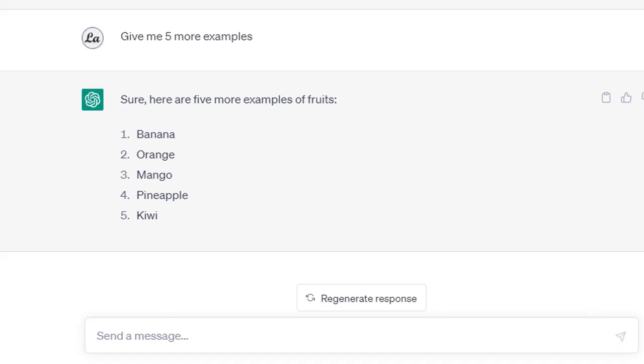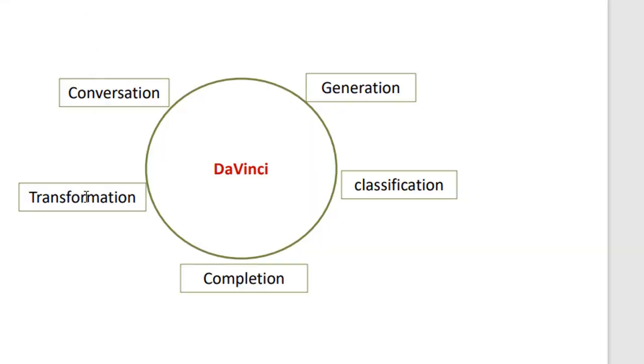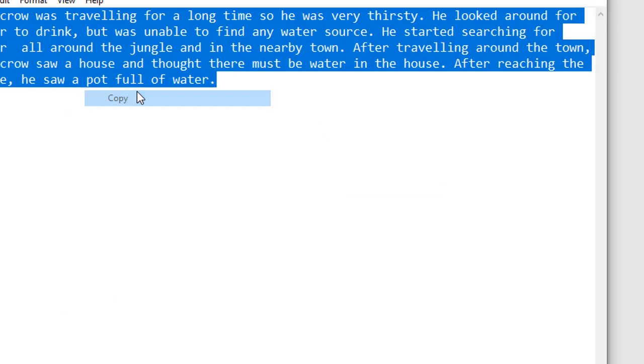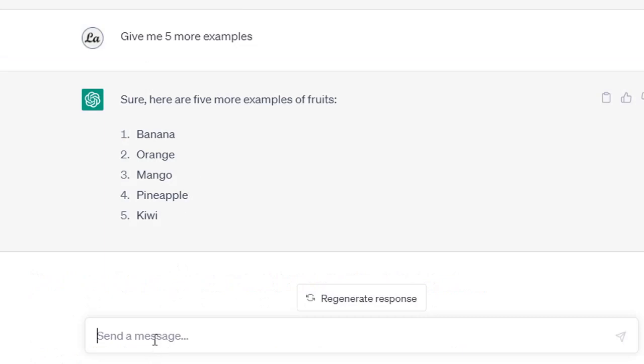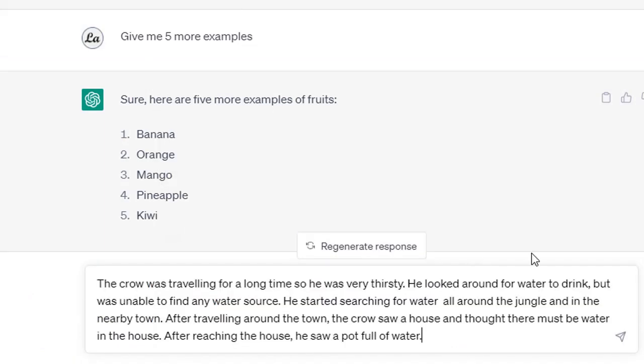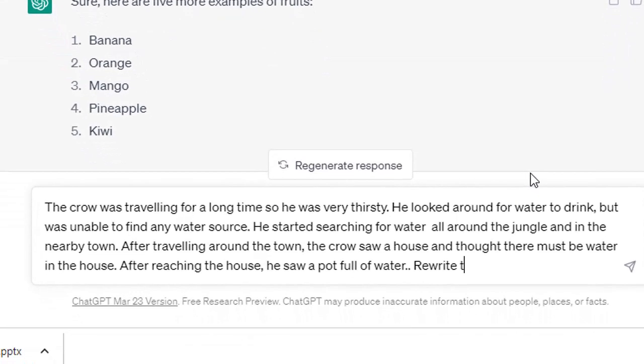Now, the second one is transformation. Suppose I have a paragraph, I take this one, then I go again and paste this paragraph here, then I say rewrite paragraph in 50 words.